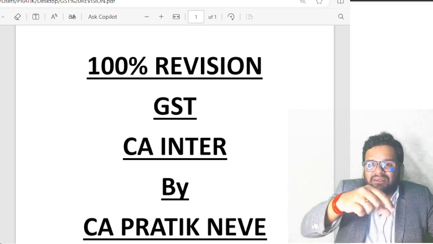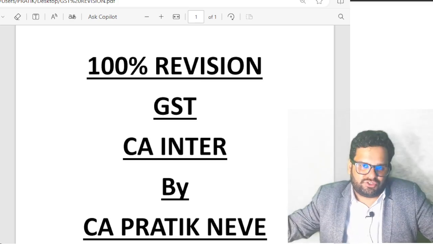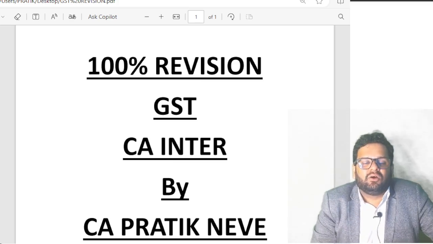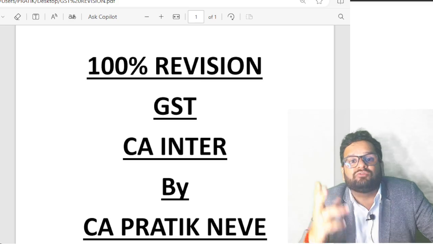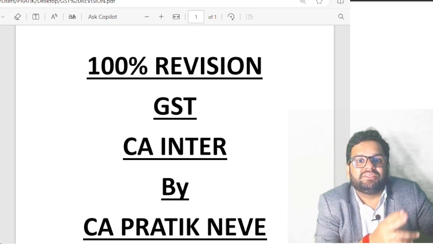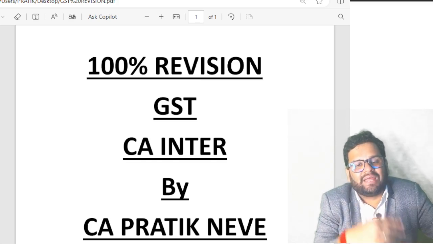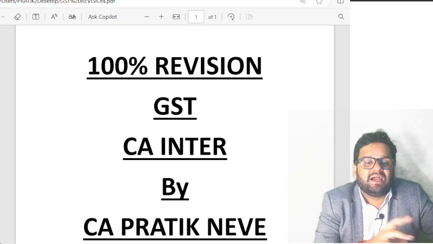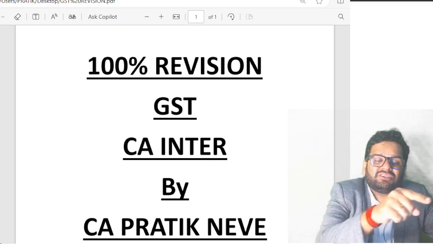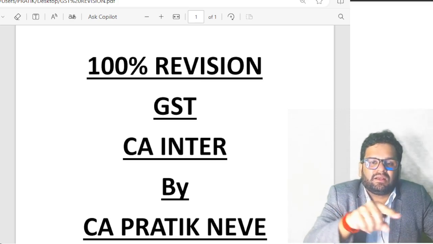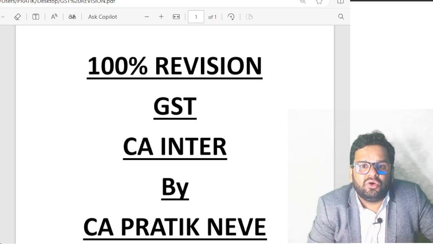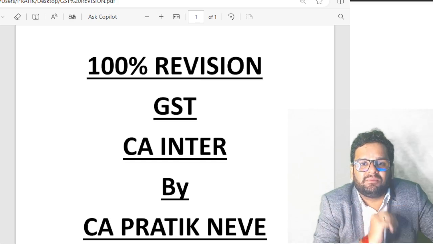E-way bill will track the movement of the goods. Who will make the e-way bill? Either the supplier will make the e-way bill, or the one who causes the movement of the goods will make e-way bill. E-way bill will be made in GST EWB 01. Getting it? That will have part A and part B. And consolidated e-way bill will be made by transporter against various e-way bills, and that will be in form GST EWB 02.